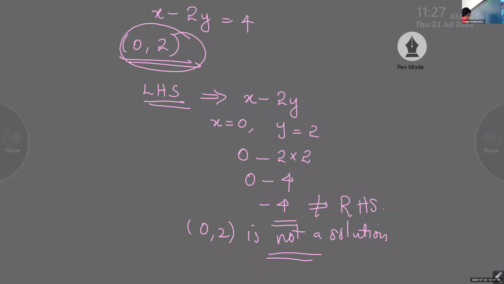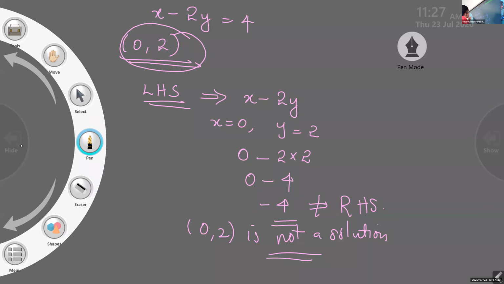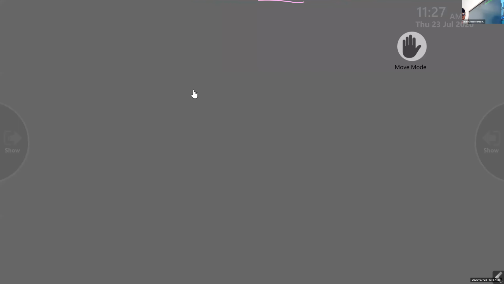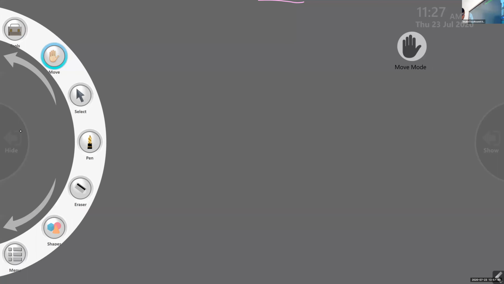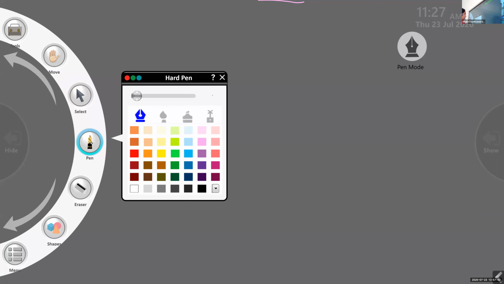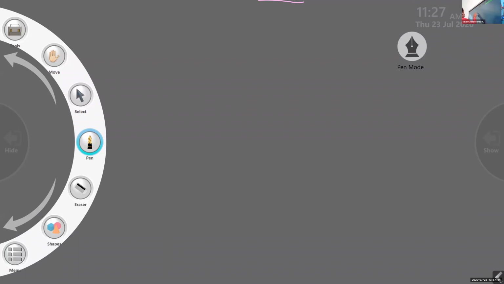And next, the second solution we will check in the same manner. What is the second value? (2, 0). Here what is x? x equal to 2. And what is y? 0. And our equation is x minus 2y equal to 4.